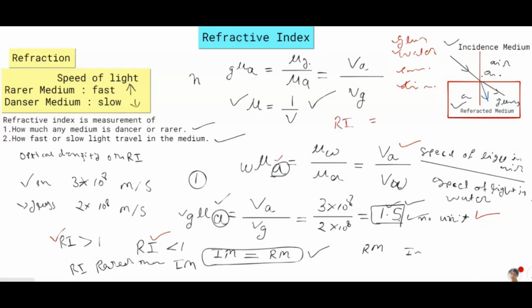So you have to use the speed of light in air divided by the speed of light in the particular medium, glass, water, diamond. Let's check some numerical questions also, then you can understand very well how to find the refractive index.